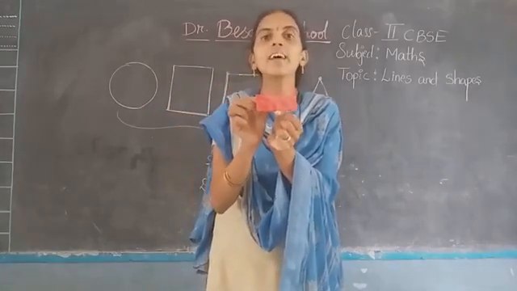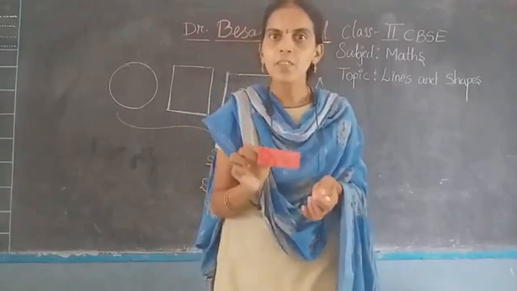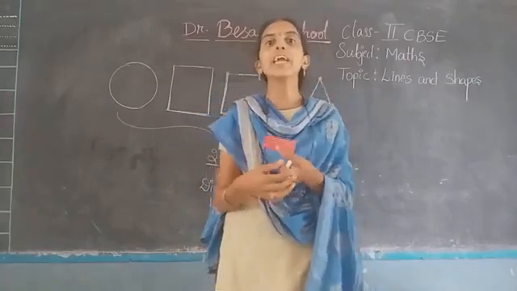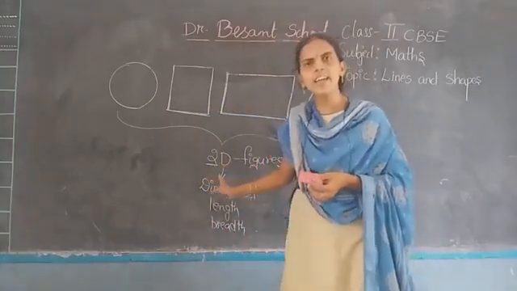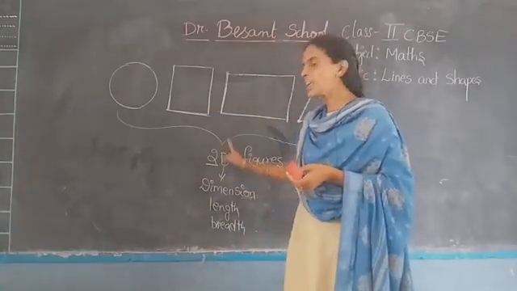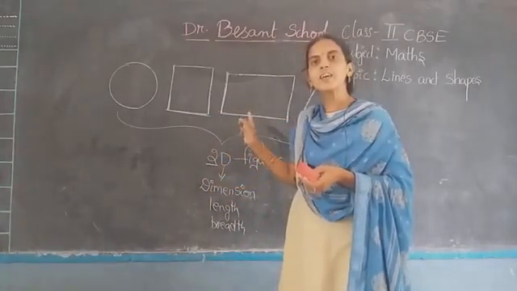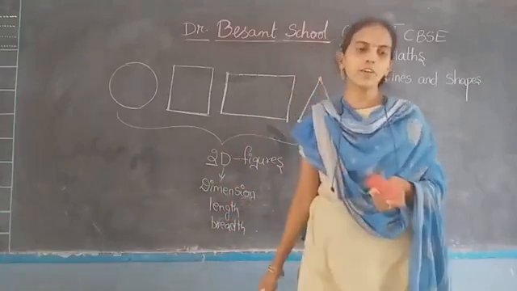So what is the other name for all these figures which I have shown you now? Yes, 2D figures. Children, what is D in that? Dimensions. Very good. What are the dimensions in these figures? Yes, length and breadth. Very good.